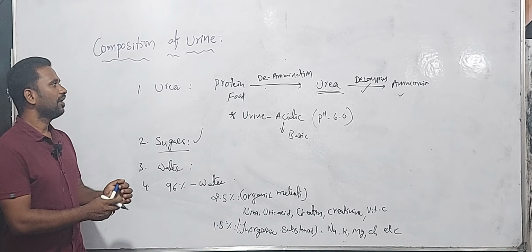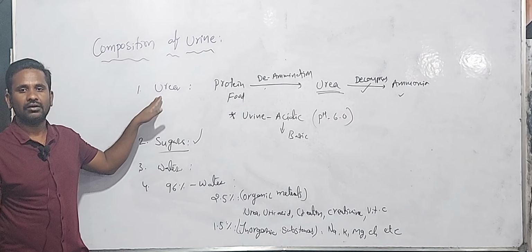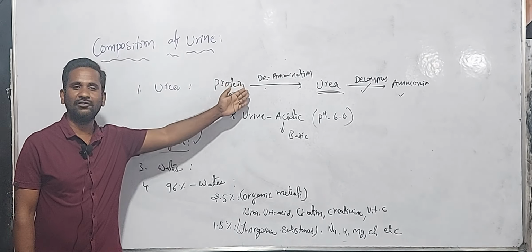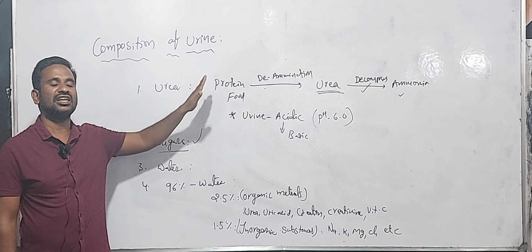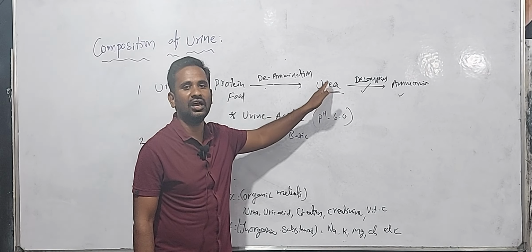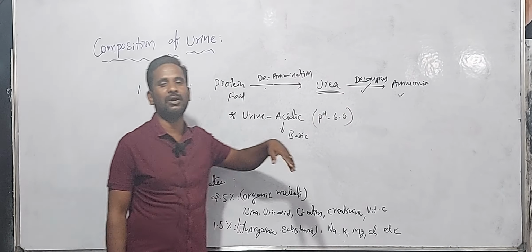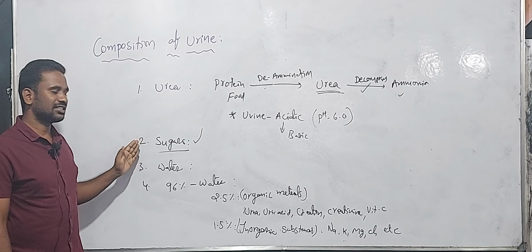Yes, sir. So our urine contains urea. How it is present in our urine, we have discussed. If you take protein-containing food material, it undergoes the deamination process and forms urea. When urea undergoes decomposition, it forms ammonia. This decides the nature of the urine.